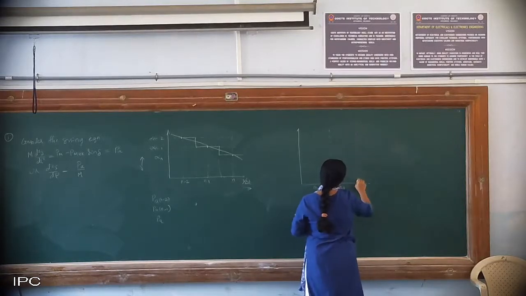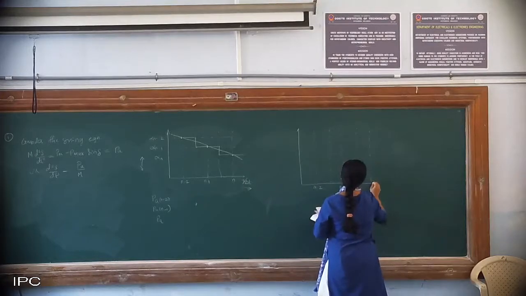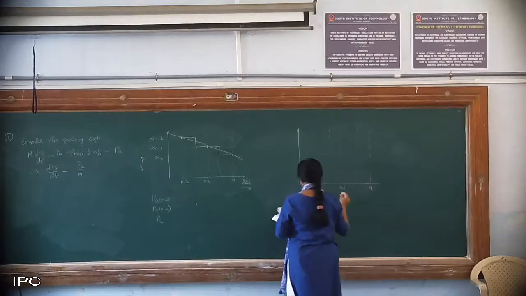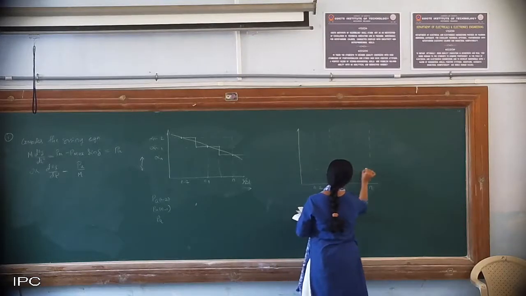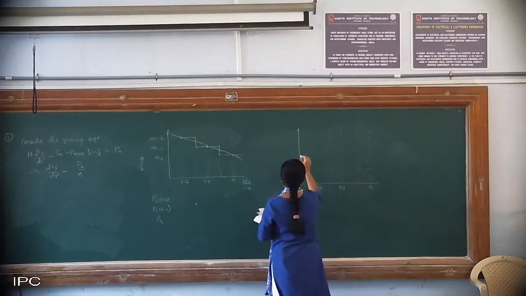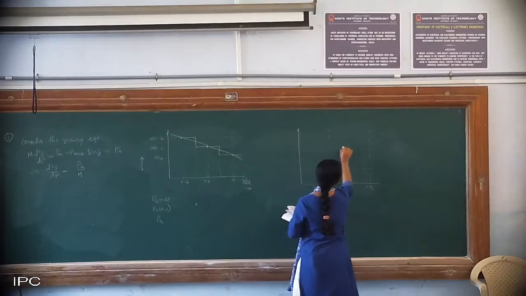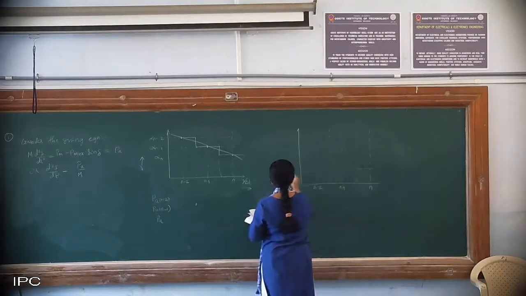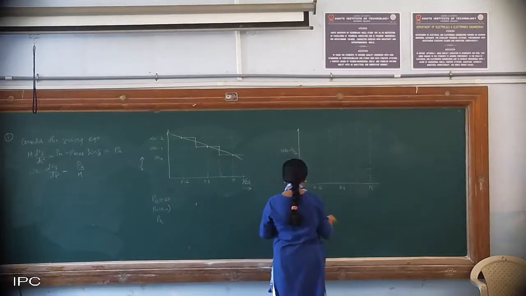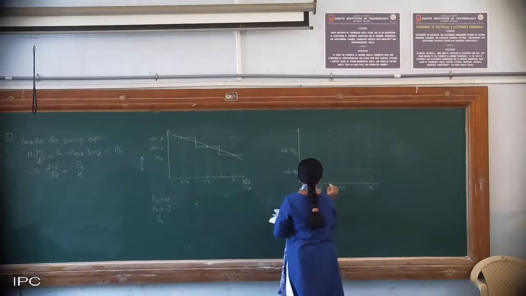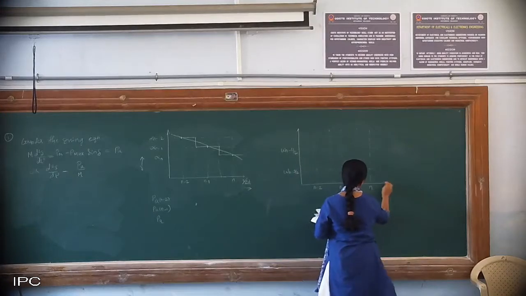So total 3 stages we are considering, and this is n. So I'll tell you how only these 2 stages have come. This is speed at n minus 3 by 2, and this is the speed at n minus 1 by 2. So here this is t by delta t.